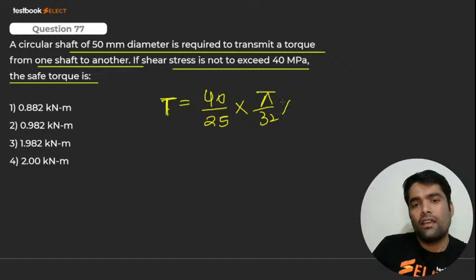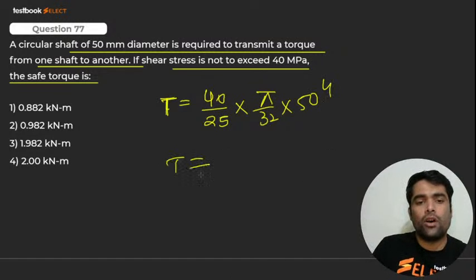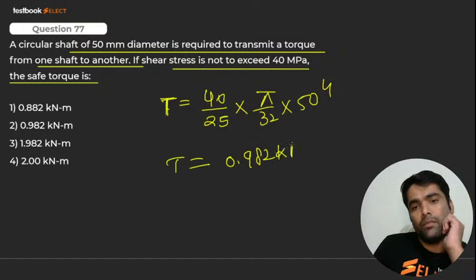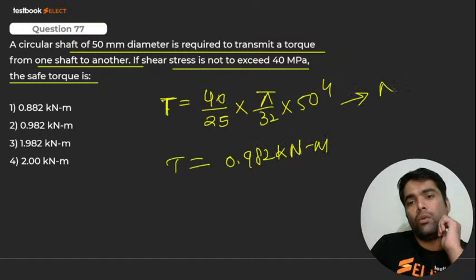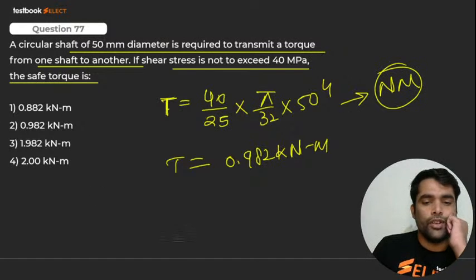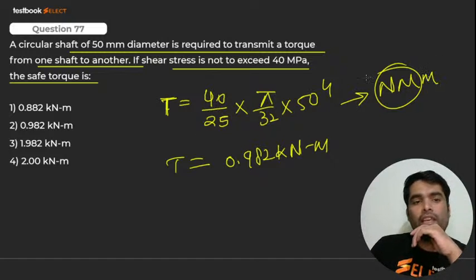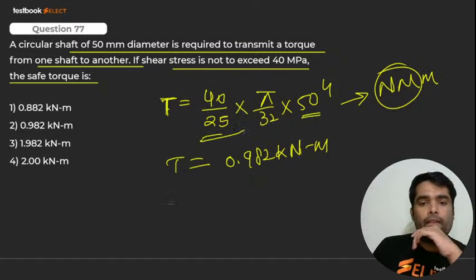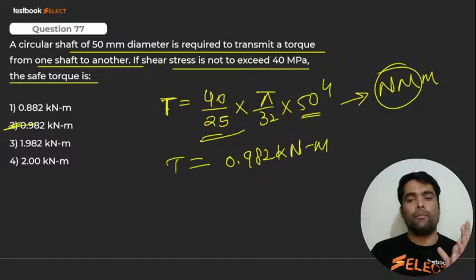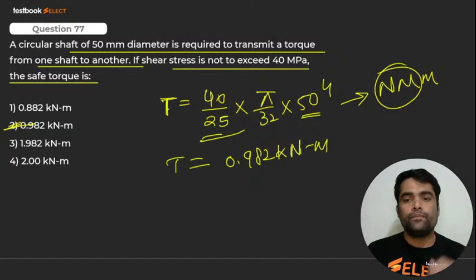Yes, d is 50. d raised to power 4, so it's 50 raised to power 4. Calculate, you'll get the torque. Torque will be 0.982 kilonewton meter. The value you get from here will be in Newton mm, because here we have taken mm. I'm very sorry. So it is 0.982 kilonewton meter. Anybody have any difficulty? Please let me know. 77. 0.982. Very good.